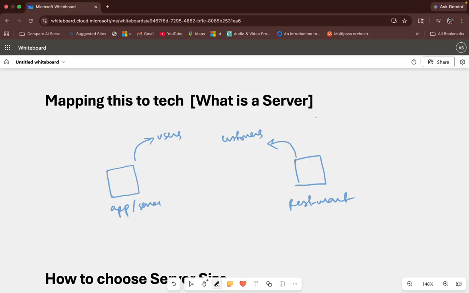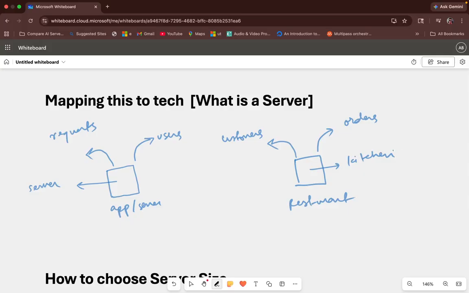Then inside the restaurant, you have also got orders. Who places the orders? The customer places the order. Similarly, inside your server, you get requests. So who places the request? The users place the request, just like the customer places the order. Third, you have got a kitchen. The restaurant has a kitchen where the food is prepared. And the application or server where it is hosted has the server itself, that is the kitchen.